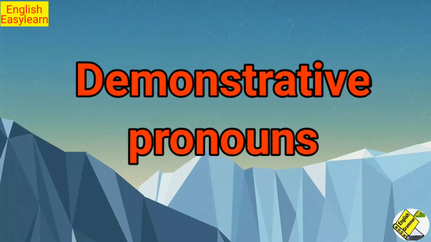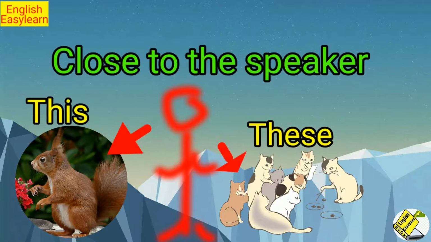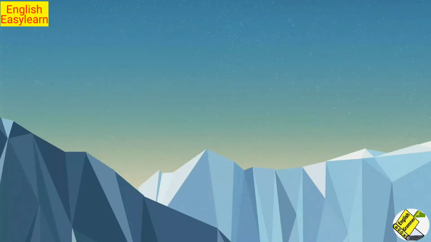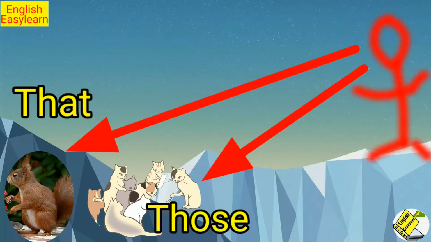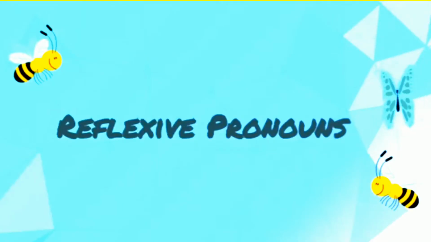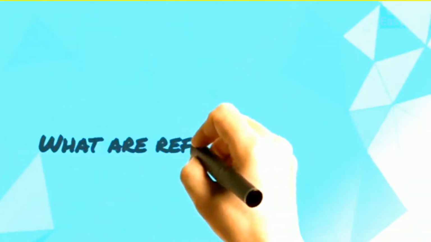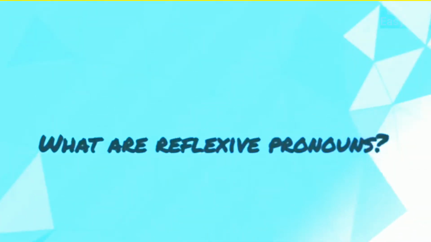In demonstrative pronouns, this and these point out objects that are close to the speaker, but that and those point out objects which are far away from the speaker. Reflexive pronouns. What are reflexive pronouns?